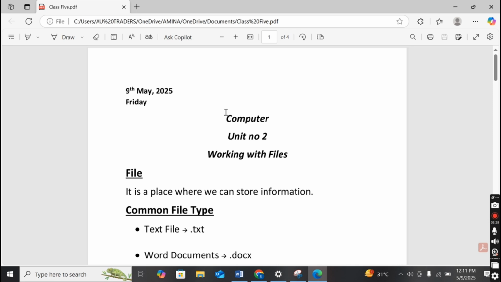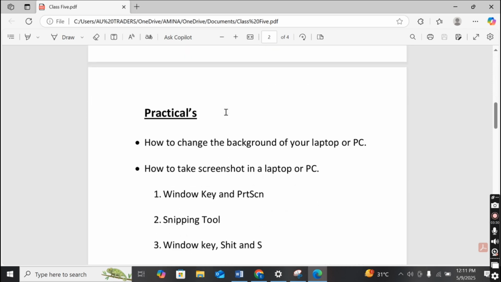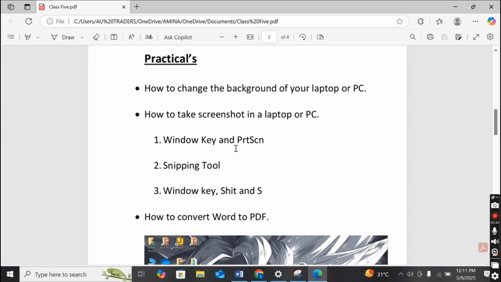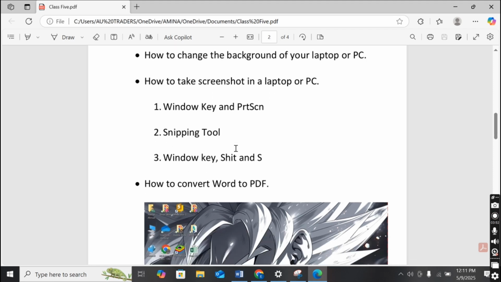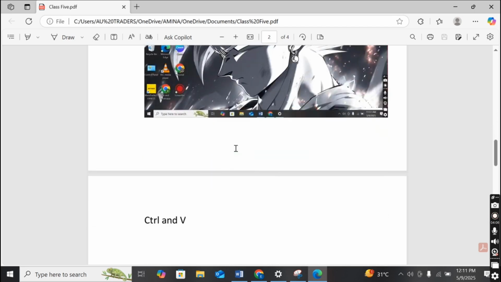In our lesson we did 5 practicals here. The first one is how to change the background of your laptop or PC. The second one is how to take a screenshot on the laptop or PC. There are three methods. The first is with the help of the Windows key and Print Screen key. The second is with the help of the Snipping Tool, and the third is with the help of the Windows key plus Shift and S key. The third practical is how to convert a Word document to a PDF document. So that's all for today's lesson.